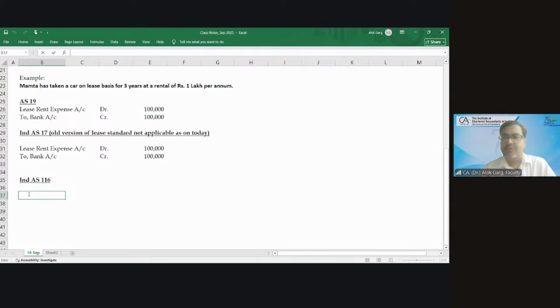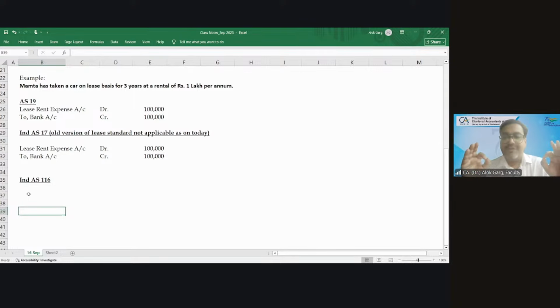You can work with UK companies, US companies, in 160 countries. If you have understood Ind AS financial reporting very well, you can work in 160 countries in terms of accounting, auditing, reporting.